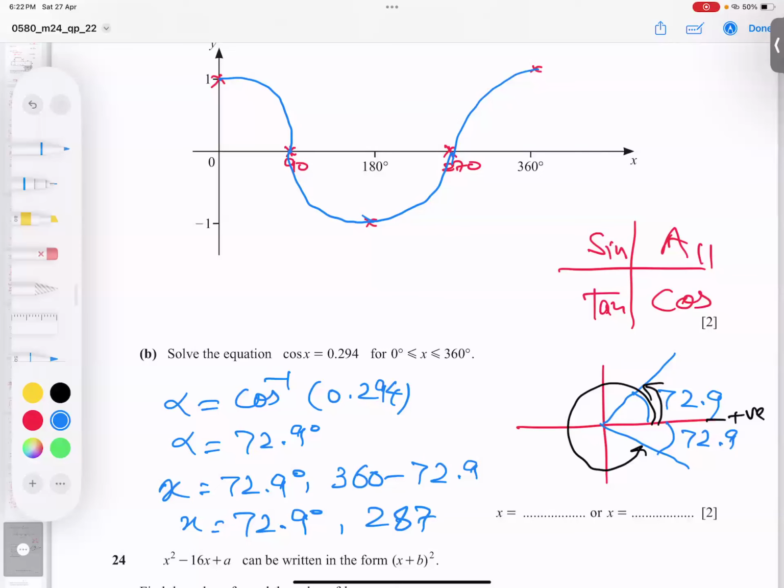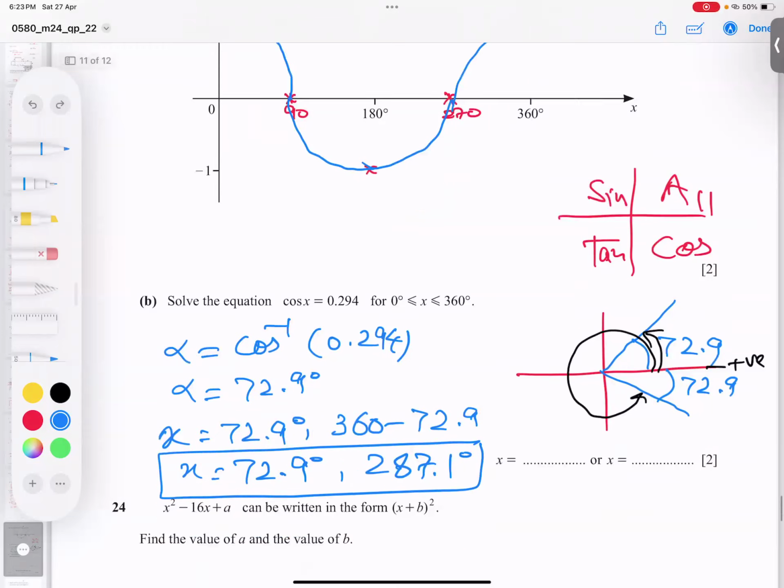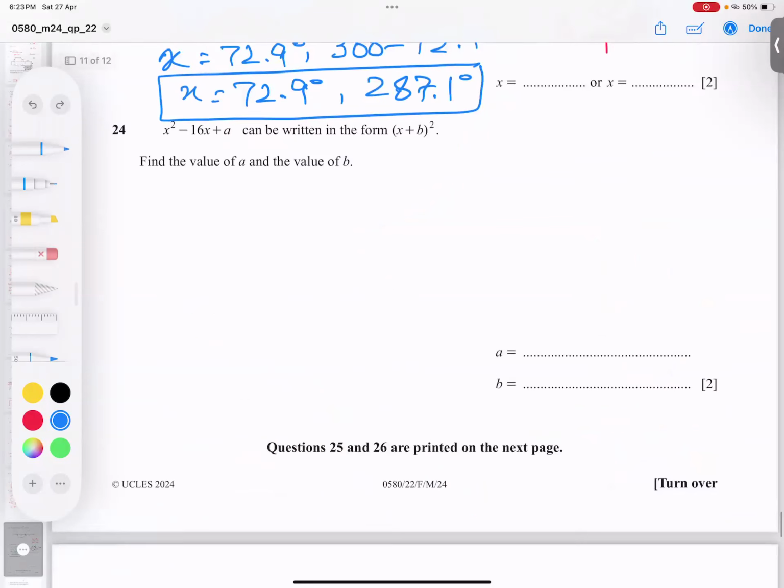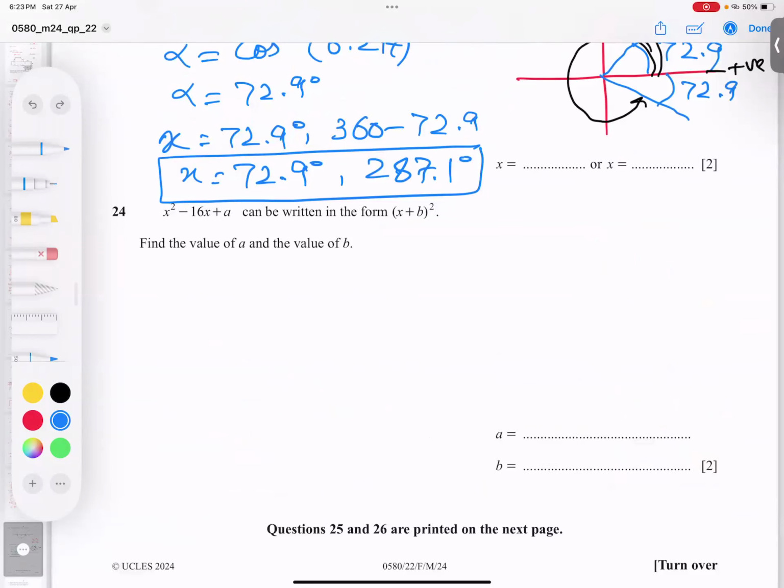Okay, this is done. Let me check, one minute please. 360 minus 72.9 is 287.1. Why one decimal place? Because an angle always takes 1 decimal place. Don't forget it. After the decimal, 1 decimal place is compulsory. So this kind of question, number 24, I will do in two techniques. Both are easy, it depends upon you. The best way, because he said this can be written in this, means I will put them equal to each other. Why? Because he said so.